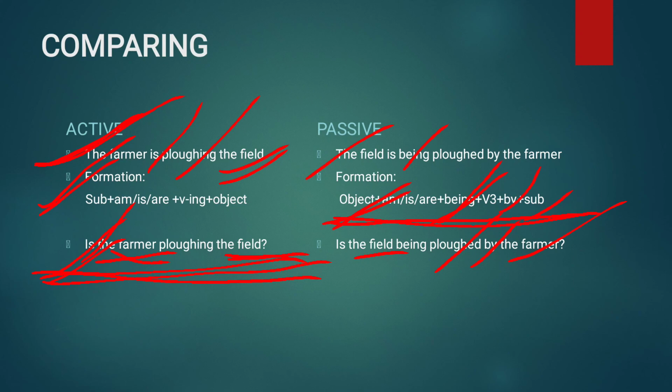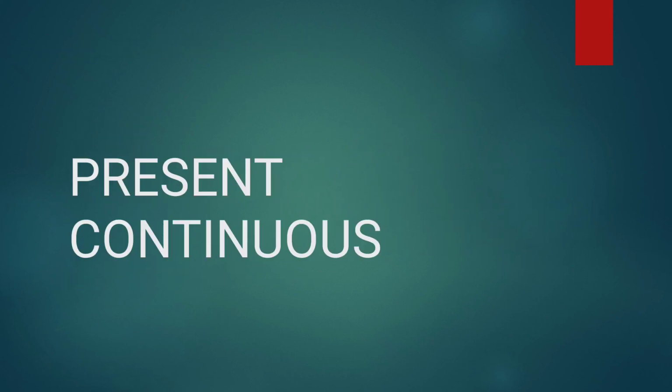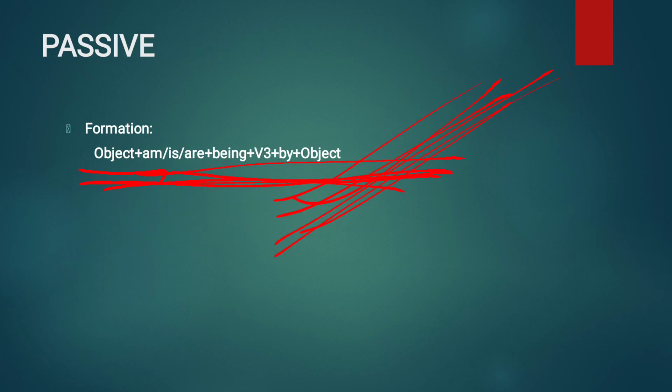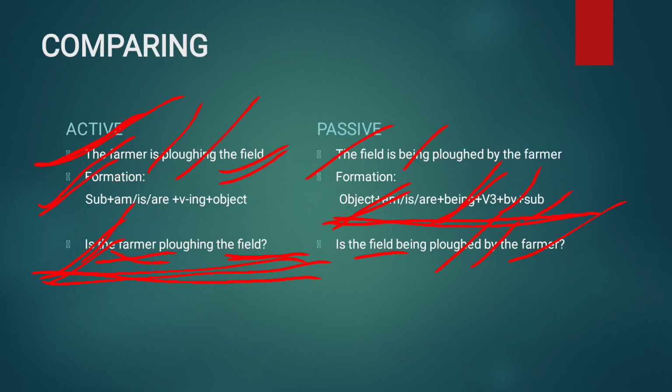Let's have some quick revision of present continuous tense. So first of all, we need to understand the formation. We have to remember this formation: subject plus auxiliary plus verb in ing plus object. I hope everybody is clear with this. And after that, you have to remember this formation: object plus auxiliary plus being plus verb 3 plus by plus subject. You have to remember this. And after that, I have given some examples over here. I hope it is very clear to everybody and everybody got the correct idea how to use these formations. I hope everybody is very clear, and you need to revise again and again so that it is very clear in your head.